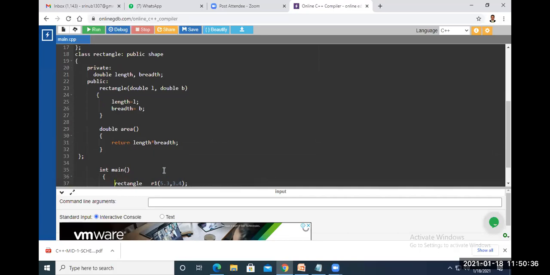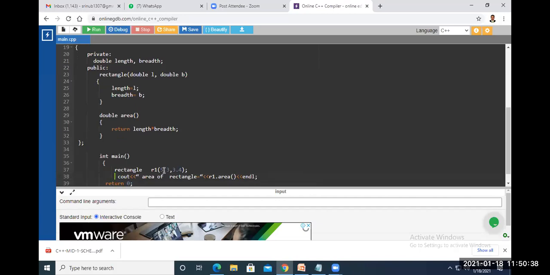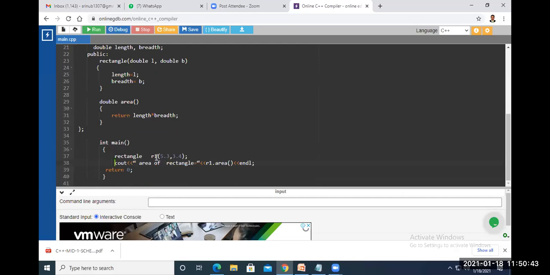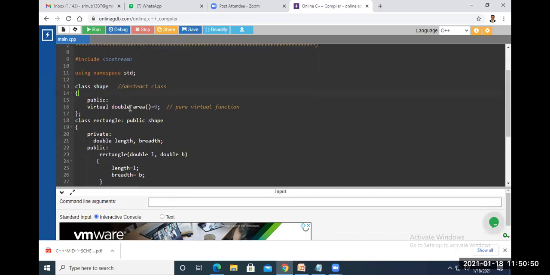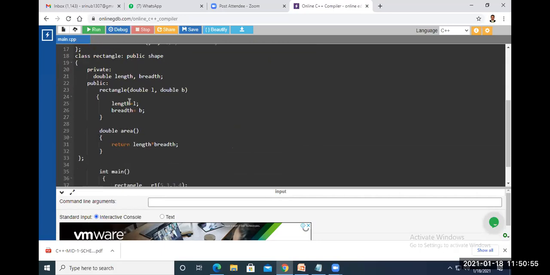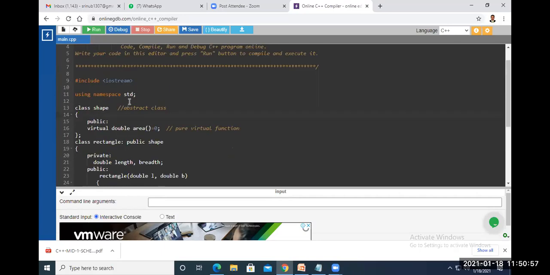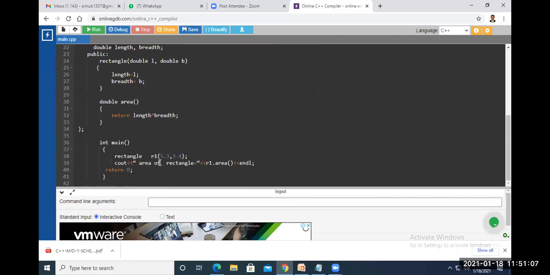So now here we have created the object of the rectangle class only. We have not created the object of the shape class, right? Because Shape is an abstract class. Can we create the object of the shape class? Just now I told you, for an abstract class, no. We cannot create the object, but we can create the reference. So that is what we have done here.